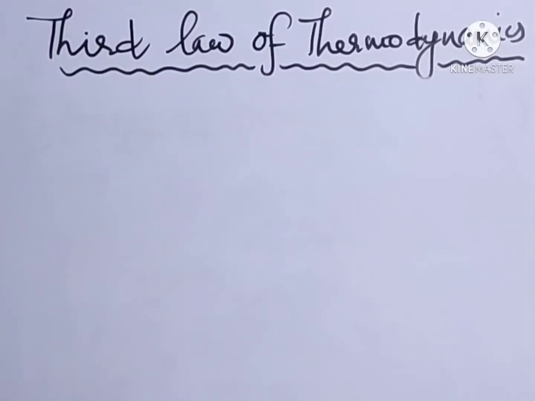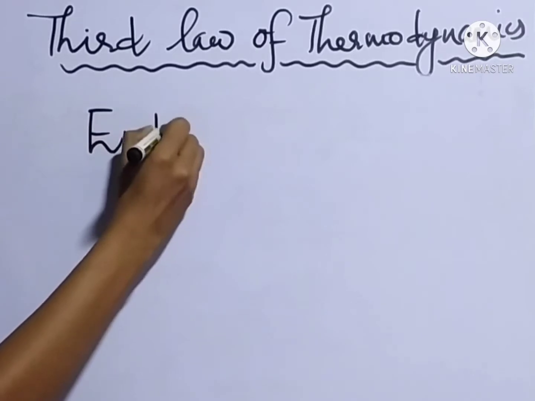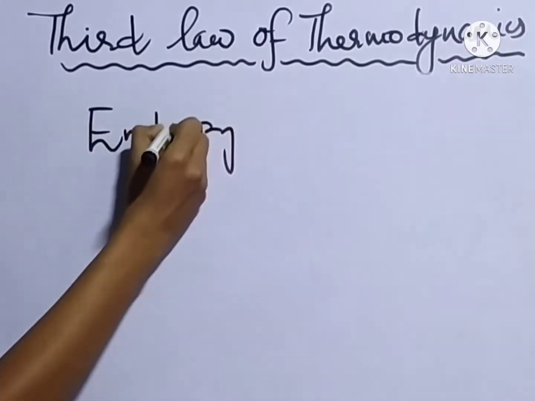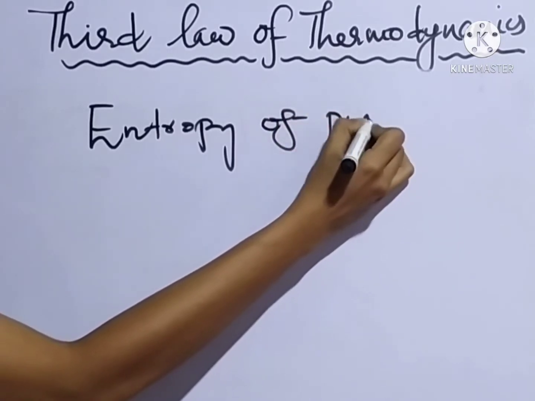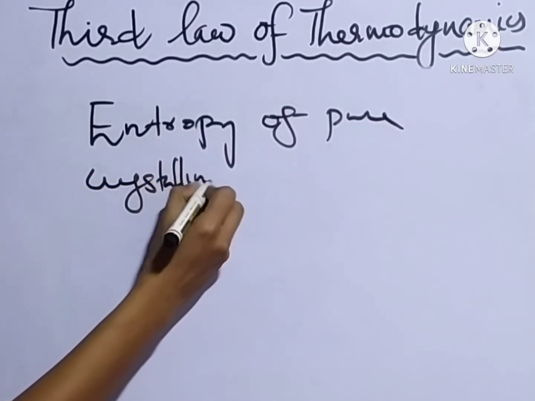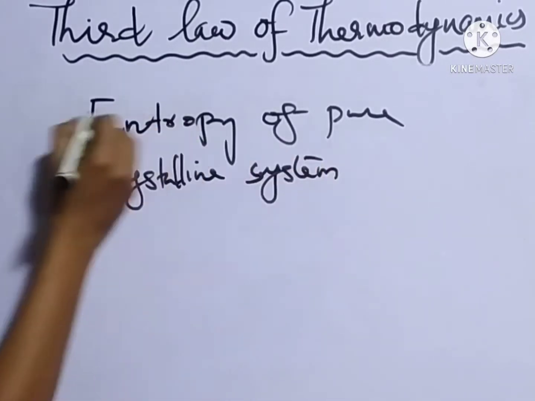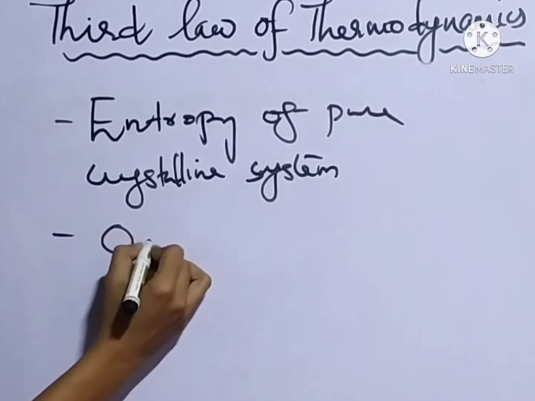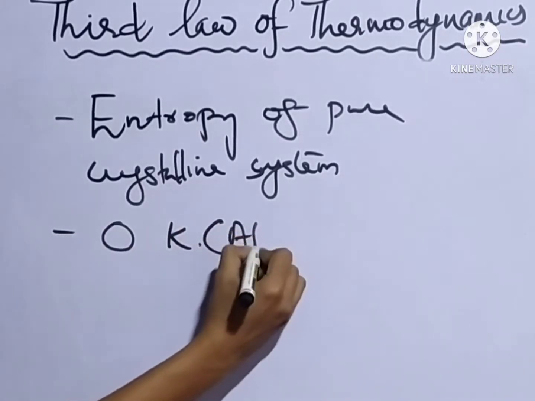Third law of thermodynamics. The third law of thermodynamics deals with the entropy of a pure crystalline system at 0 Kelvin, that is, at absolute zero.